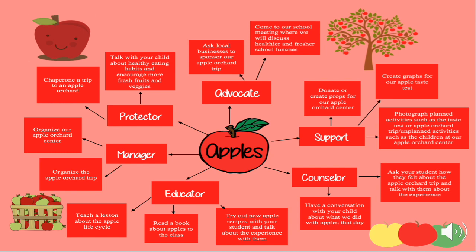The next role is the support role. So families could donate or create props for an apple orchard center. My idea behind that was turning the dramatic play center into an apple orchard where children are able to dress up like farmers and pretend that they are farmers and sell apples to each other. So that way they're not only getting that dramatic play experience, but they're also getting some math concepts in there as well.